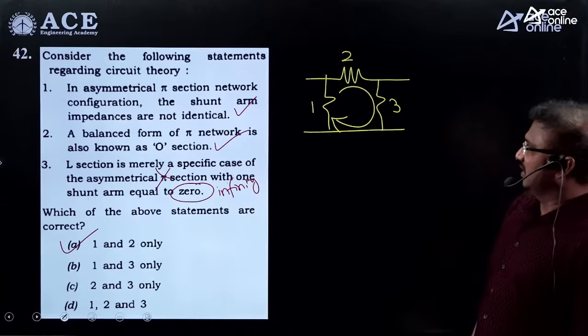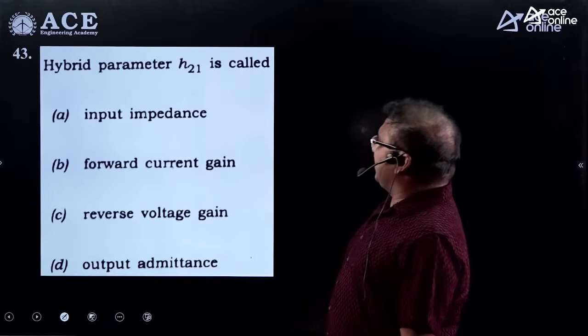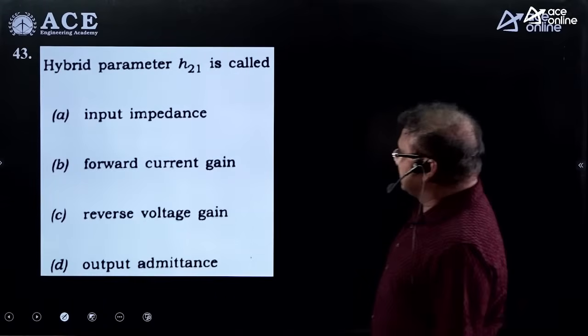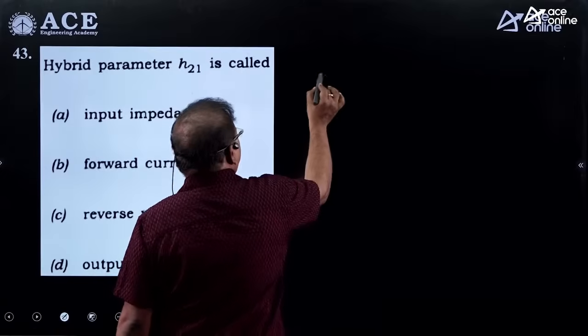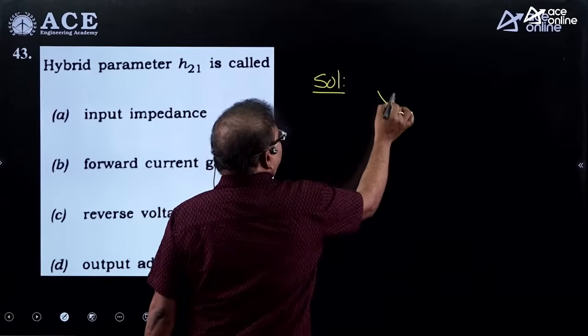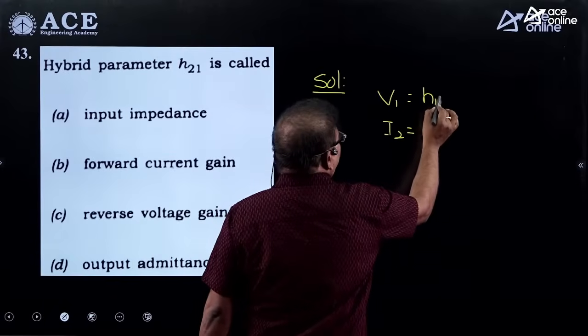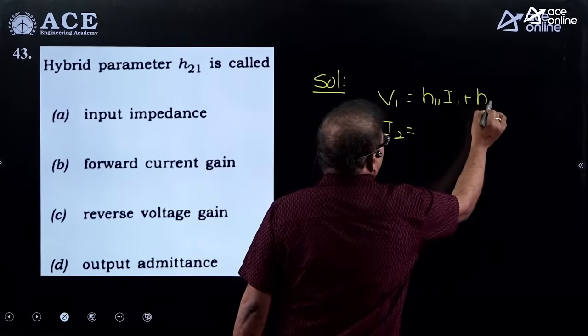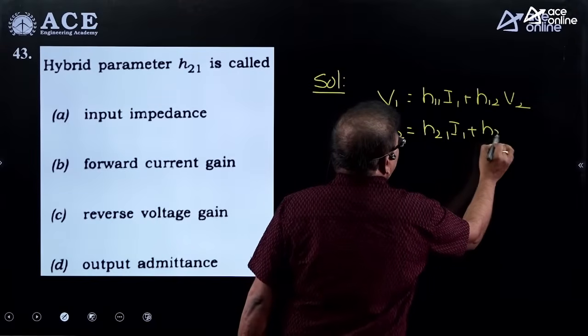Now, let us take the next example. Hybrid parameter H21. If you are having any confusion regarding that, it is very simple. Hybrid parameters can be defined: V1 and I2 you should express in terms of I1 and V2. Is it right? H12 into V2, and H21 into I1, and H22 into V2.